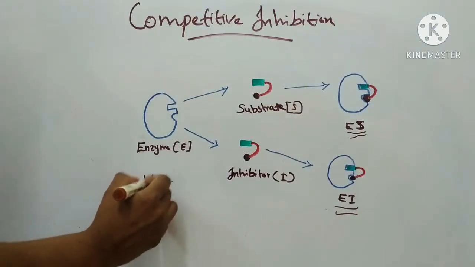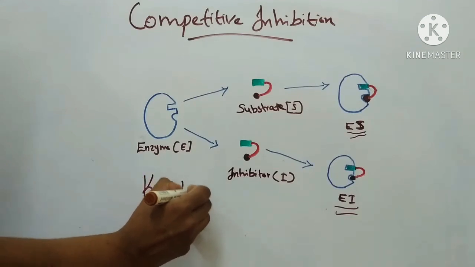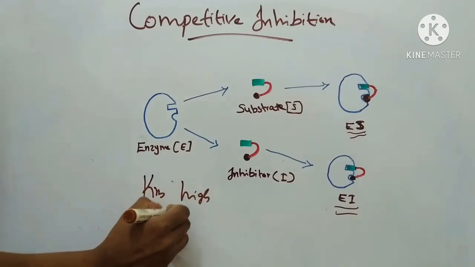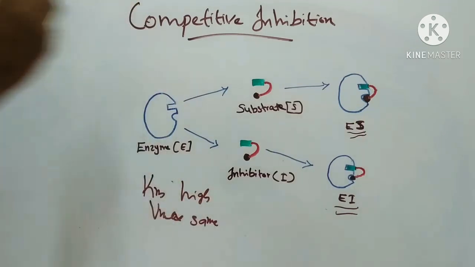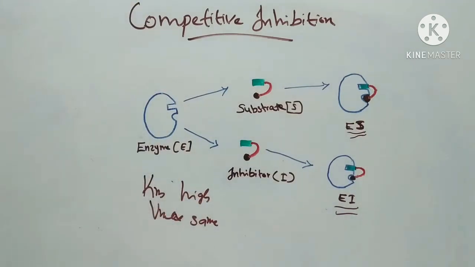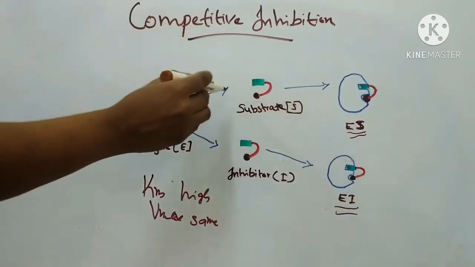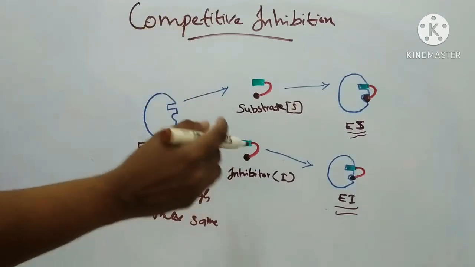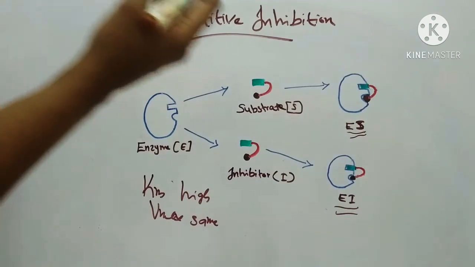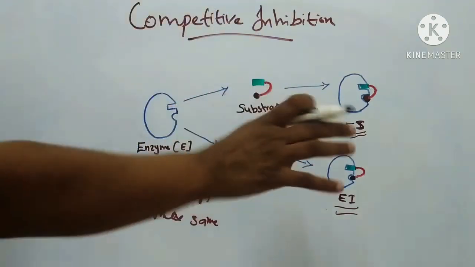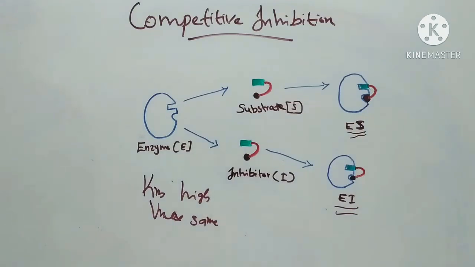Thus, Km will be high, but Vmax is the same in competitive inhibition. When the concentration of substrate is increased, the effect of inhibitor can be reversed, as it causes forcing out of the inhibitor from the enzyme inhibitor complex.